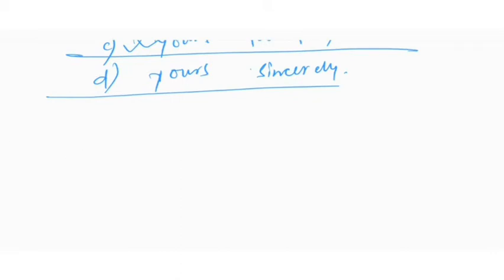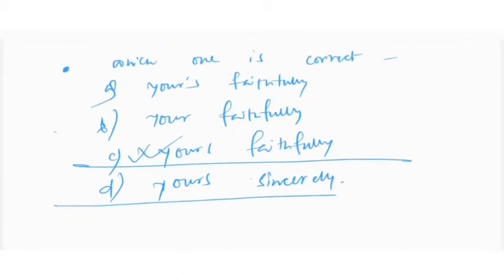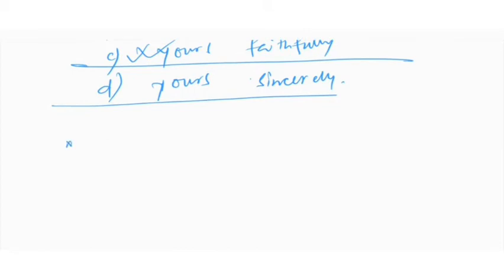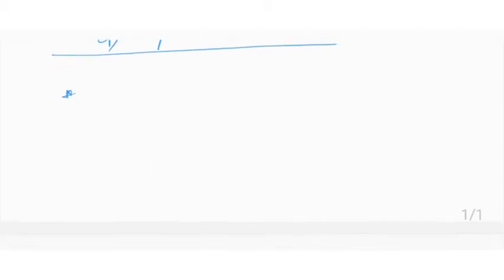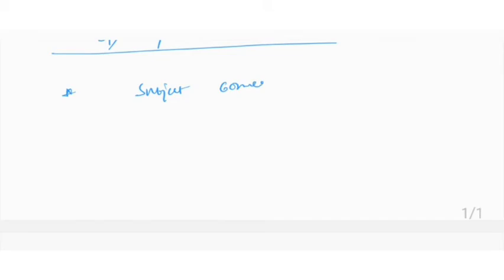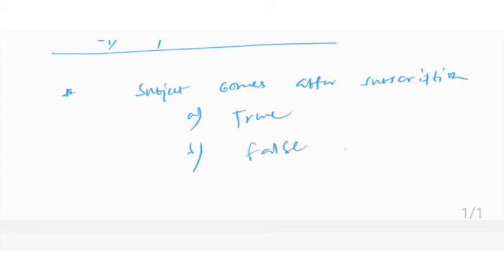Or it may be asked like this, question number 1: the subject comes after the subscription. A true, B false. So which one is correct, right? It is false, so we'll tick on false.